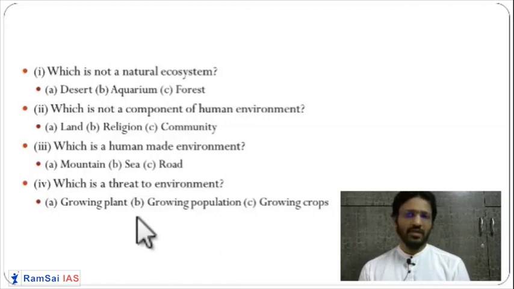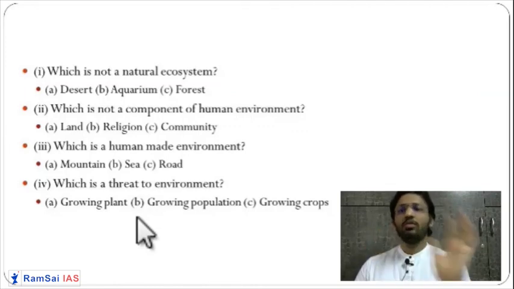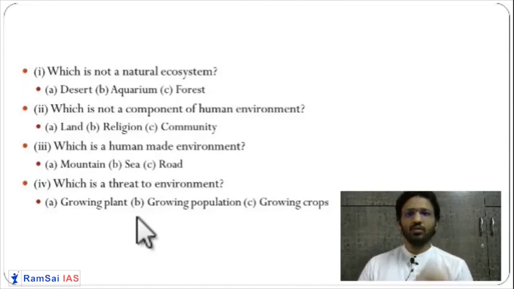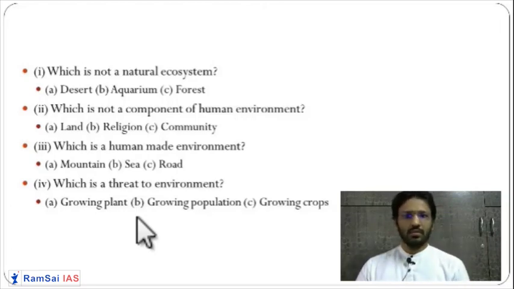Which is a threat to the environment? Very simple. See the difference between the human environment and the human-made environment. If you have clarity about that, then only will you be able to answer this question. Even in the UPSC this type of question can be asked and you may get confused very fast. What is a human environment? Oh my God. They'll give you options: religion, community, road, and mountain. Or let's say religion, community, family, road. Which of the following is a part of the human environment? In this way, it can be very confusing.